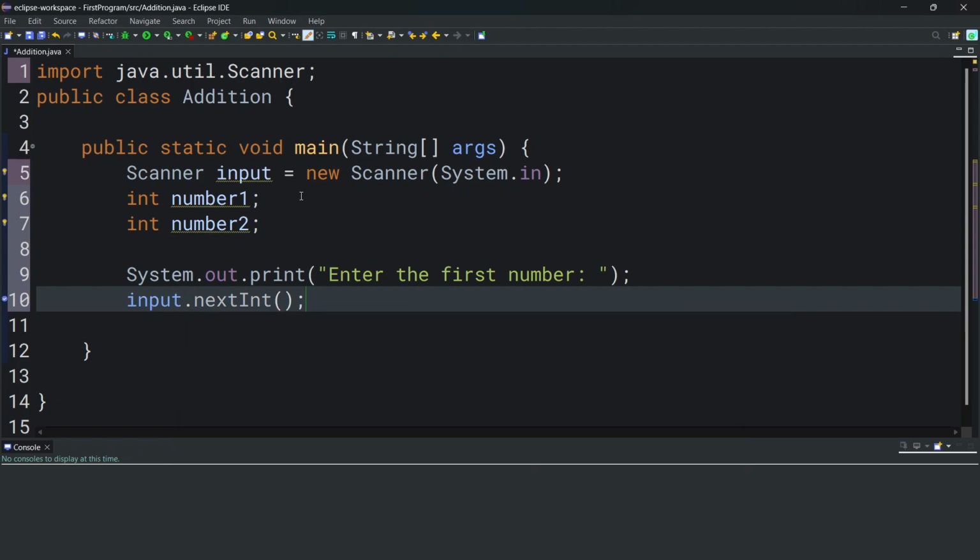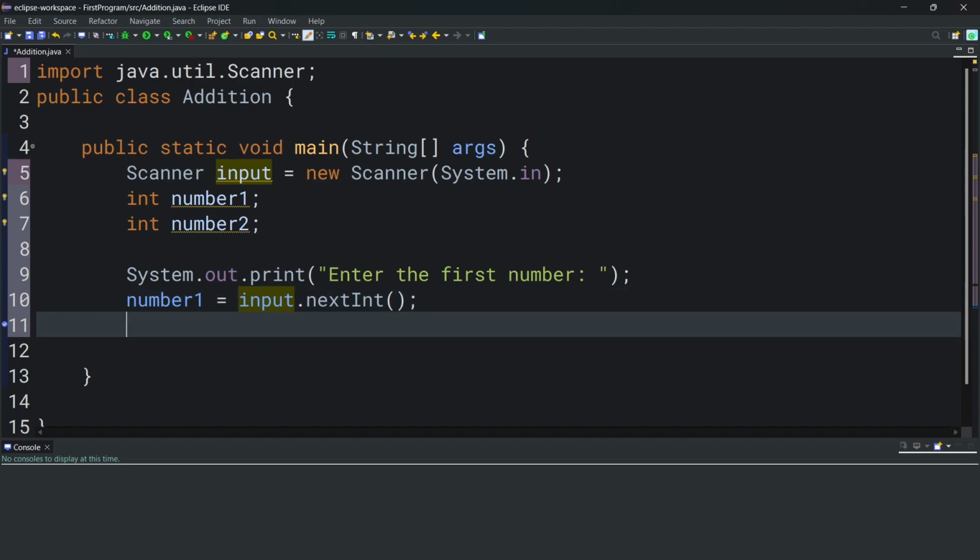Now, once we've taken the input, we want to store it in one of our variables. To do that, we're going to say number 1 is equal to the input statement. So this is going to take in an integer input, and it's going to store it in the number 1 variable.